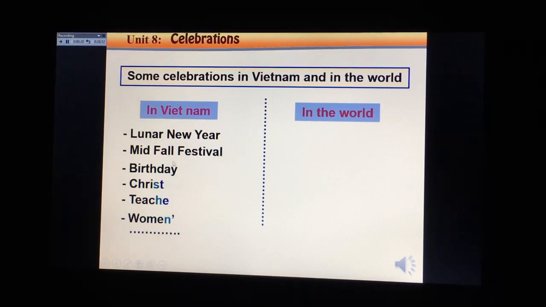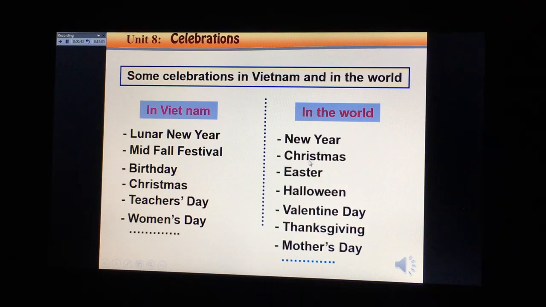Lunar New Year, Mid-Autumn Festival, Birthday, Christmas, Teachers' Day, Women's Day, and so on. And in the world, what other celebrations do you know? New Year, Christmas, Easter, Halloween, Valentine's Day, Thanksgiving, Mother's Day. Valentine's Day nowadays is very popular in Vietnam too. We enjoy Valentine's Day with a lot of activities.